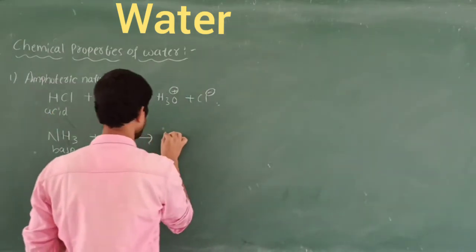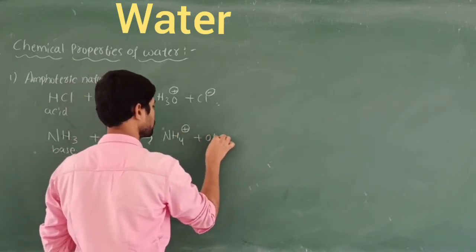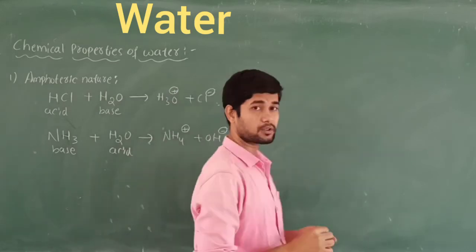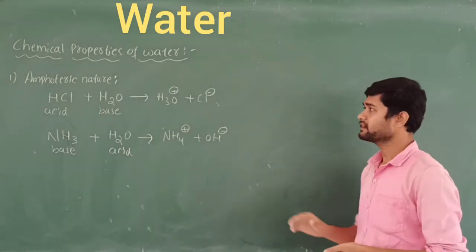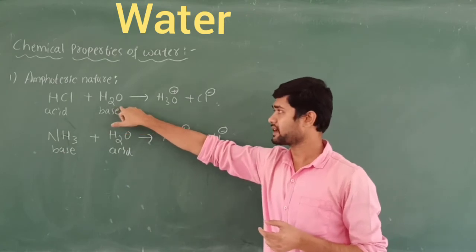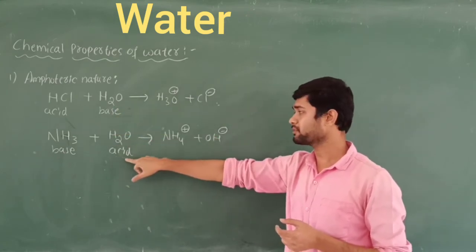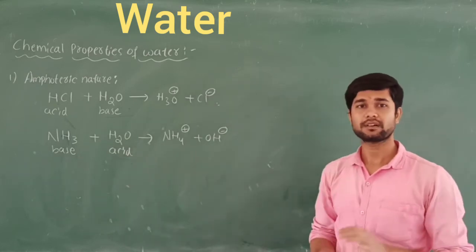So that becomes NH4+ plus OH−. So what are you going to understand here? That is nothing but the water. In the first reaction, it acts as a base. In another reaction, it acts as an acid. So that is called water.